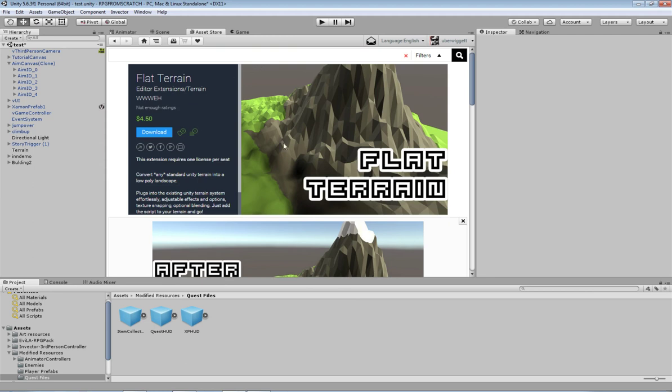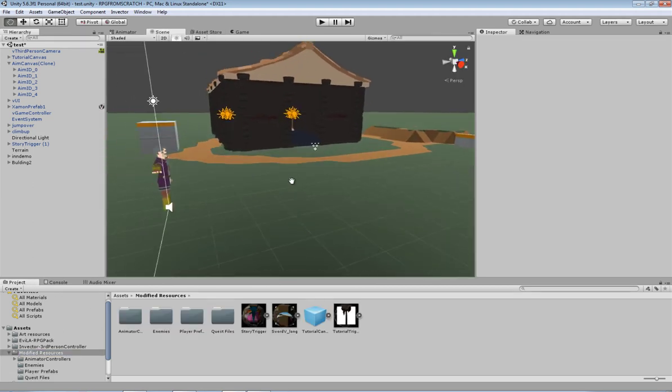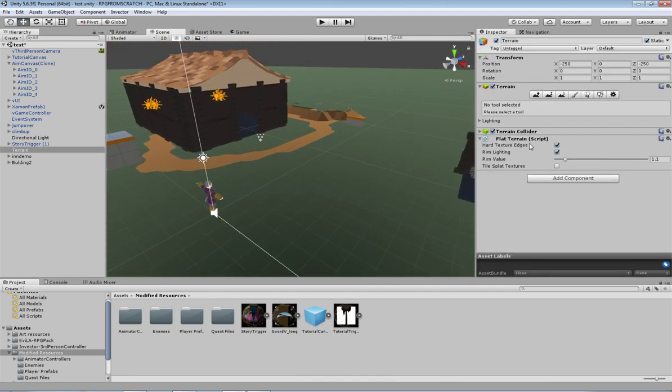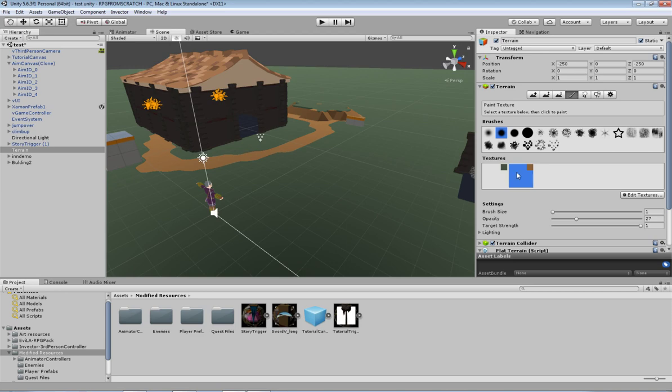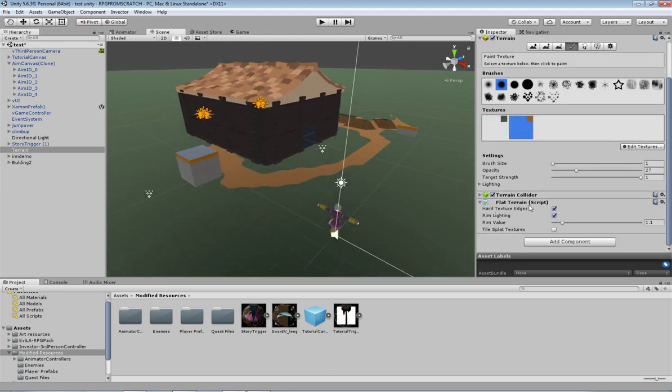That's just showing you what I've got currently on my project. So I can show you what's there now. If we jump into the scene, you can see how different the scene looks now. I've given it a little bit of texture. If I click on the terrain, come across here, these two textures, I've actually just drawn them myself. It's a 16 by 16 pixel image, and it's literally just one colour throughout, and it gives me that flat colour. And I'll show you what that flat terrain script does.